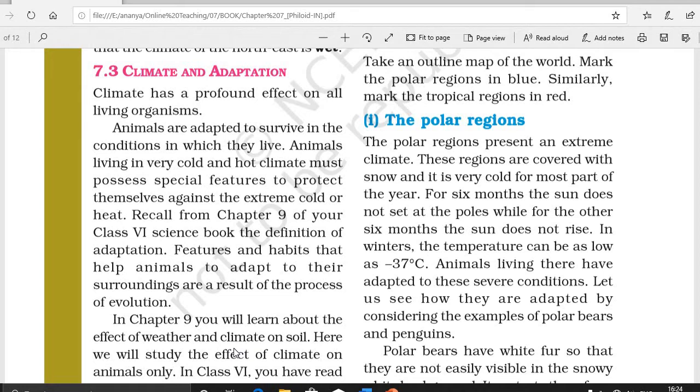Animals are adapted to survive in the condition in which they live. In other words, an adaptation is a trait of an organism that has been favored by natural selection. Adaptations are mainly of three types: structural adaptation, behavioral adaptation, and physiological adaptation. So what is structural adaptation? The adaptation of a special body part of an organism that helps it to survive in its natural habitat, for example skin color, shape, body covering, is included under structural adaptation.